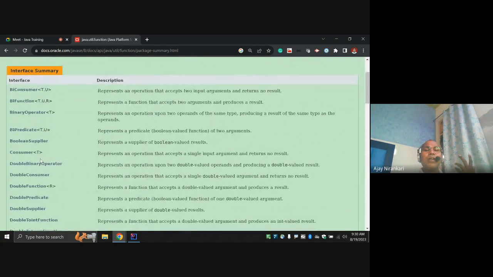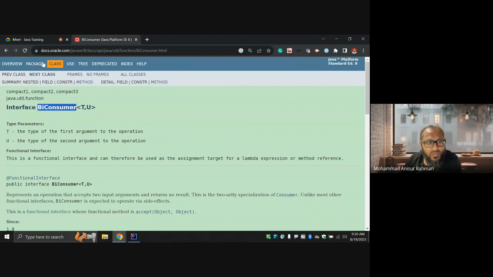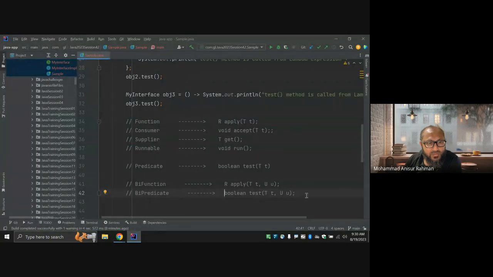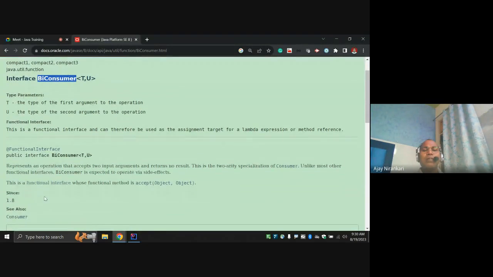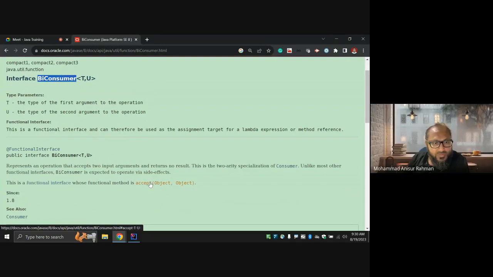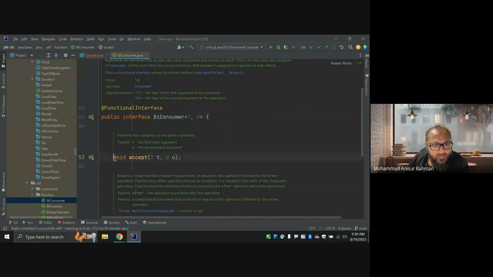So these are the things that already exist. We should just be aware that BiConsumer is also available, right? BiConsumer has a method, accept, that will take 2 parameters. So these are there by default. I am not going into more detail, but just be aware that this is the kind of thing the library itself offers for you, right?